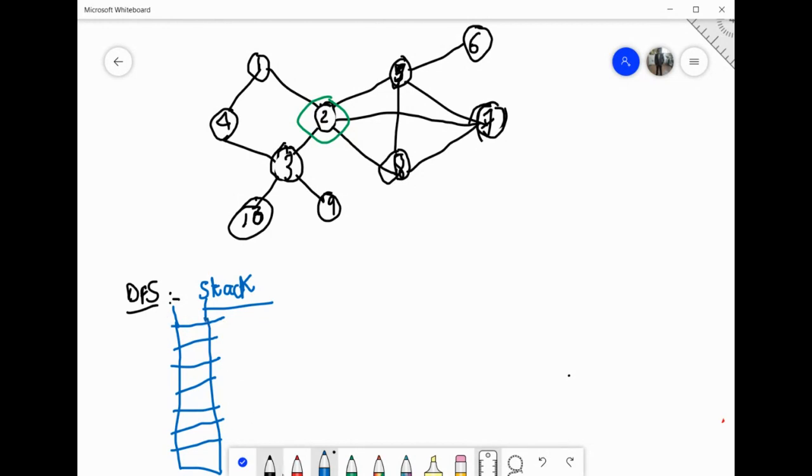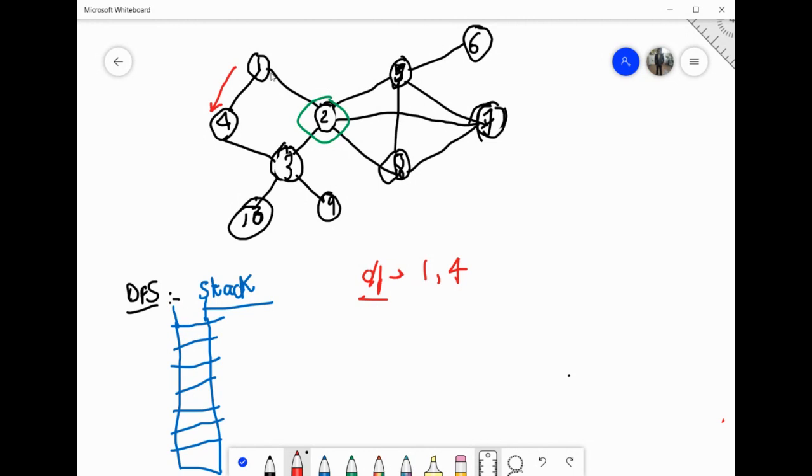Like this. Okay. So same way you can start from, suppose this is my output. You can start from any vertex. Suppose I'm starting from vertex 1 again. I'll start from 1. Now you're not going to push anything on the stack right now. I have started from 1. Now I'm performing DFS, right? So the next option is I have to choose one of the adjacent nodes of 1. Either I can choose 2 or I can choose 4. Suppose I'm choosing 4. So from 1 I move to 4.